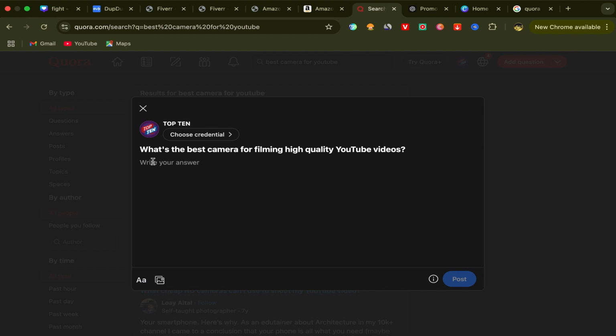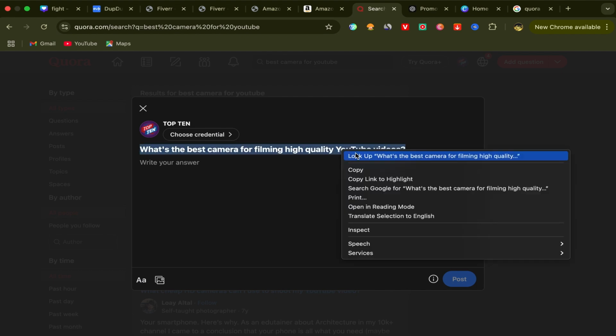Also pay close attention to this. If you just created a new Quora account, you don't need to promote your affiliate links from the start, from answering your first question and adding your link. You don't need to do this. You should answer at least between 10 and 20 questions with no link. Then after that, you can start using your links to answer those questions and promote your affiliate links on Quora.